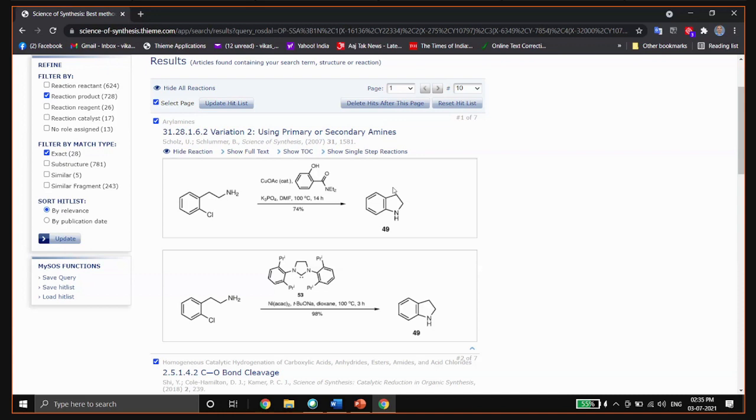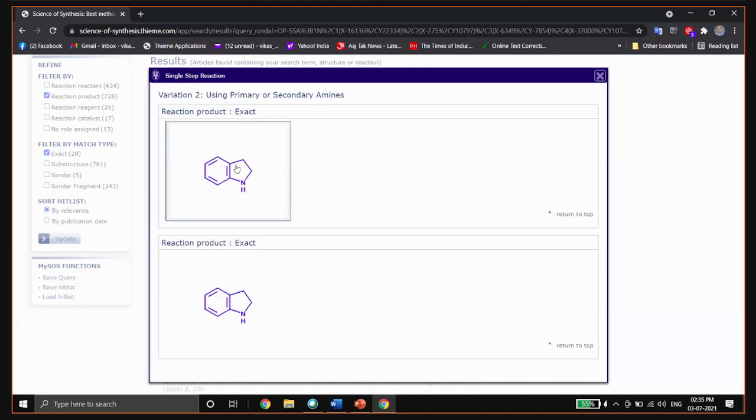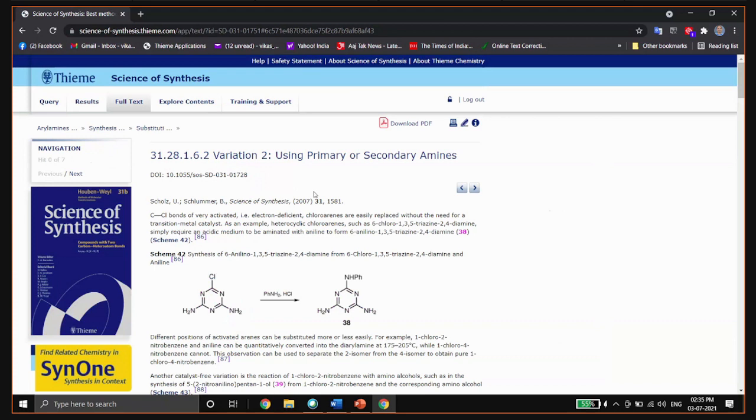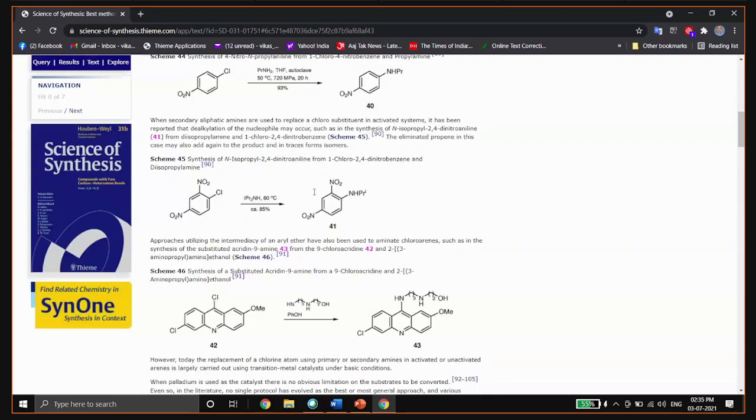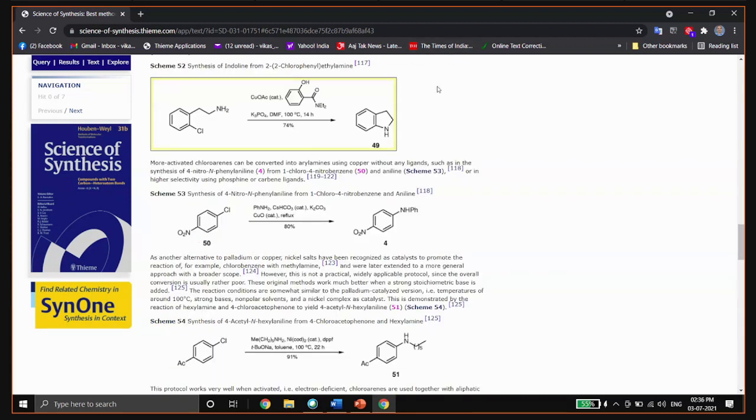Here's your molecule. Sometimes we use general reactions, so we don't see the molecule structure directly here. In that case, you can click on this show single step reaction, and you just click on your molecule. It will take you directly to the method page, and the product scheme where your product is forming is highlighted in yellow. Your product is forming here, so this scheme is highlighted in yellow. So we don't need to read all the literature, all the text in this. You can directly look for this yellow highlighted reaction scheme.